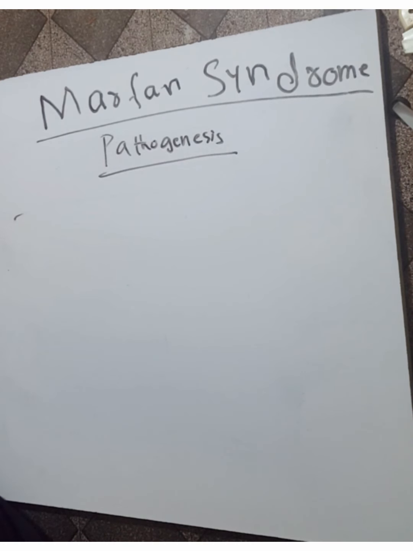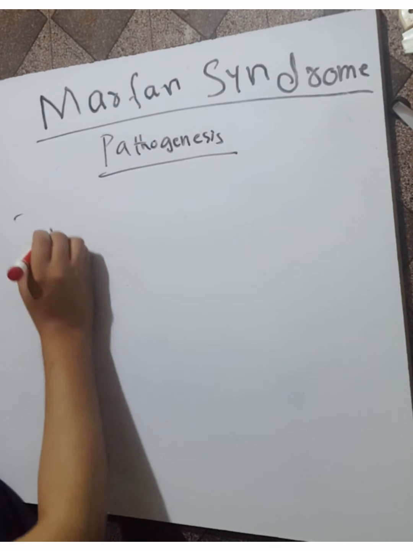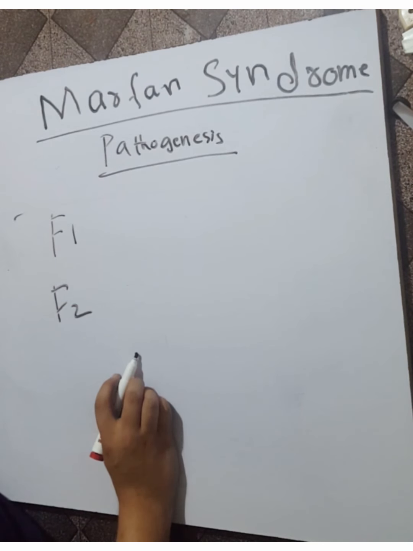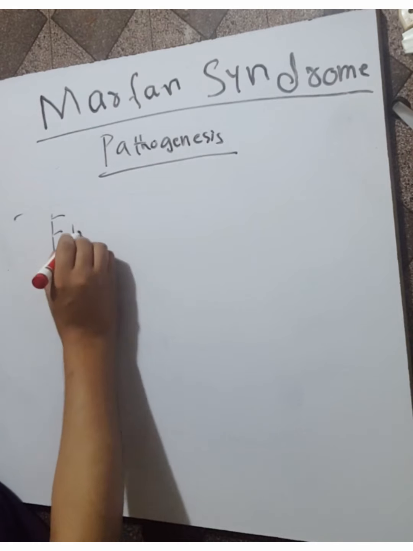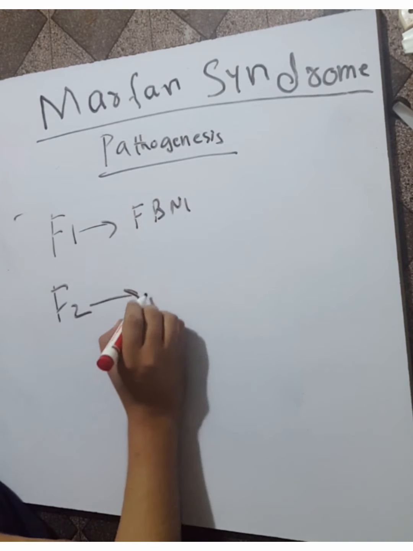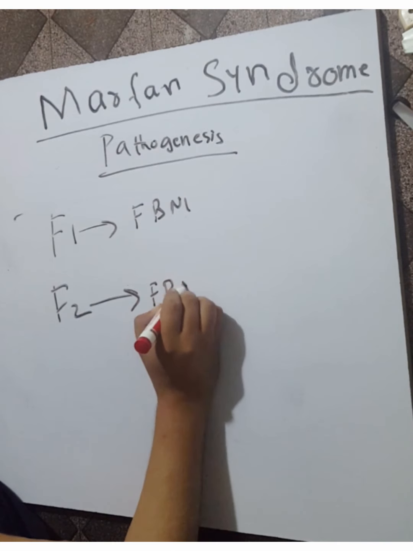Fibrillin occurs in two homologous forms: fibrillin 1 and fibrillin 2. They are encoded by two separate genes. For fibrillin 1, there is the FBN1 gene, and for fibrillin 2, the FBN2 gene.